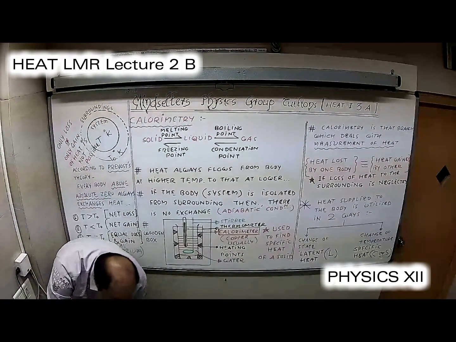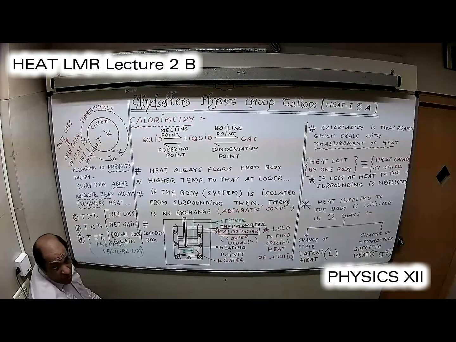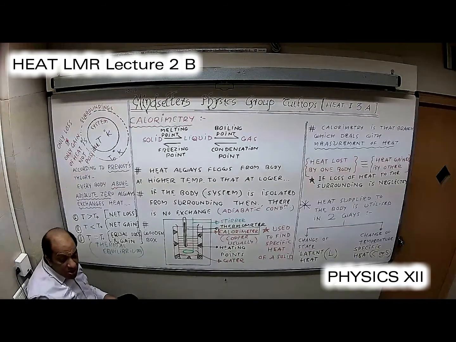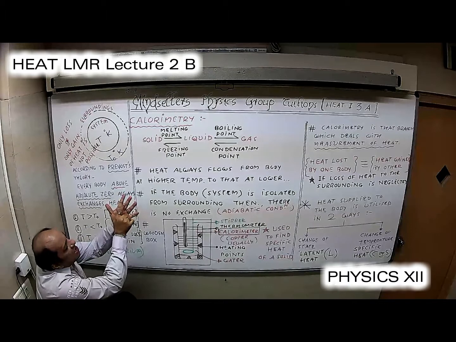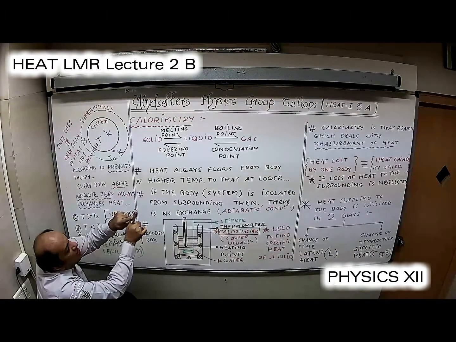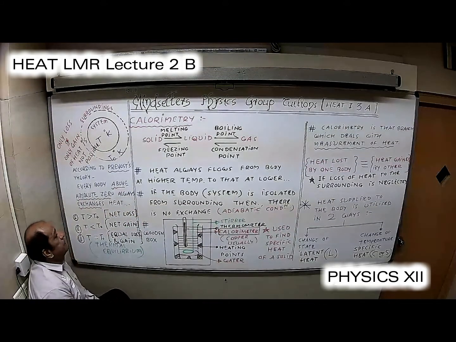Now we are starting with the third part of heat section 1. Heat is a unit and it is not a chapter. Heat is a branch of physics. We have got a total of 6 branches in 11th and 12th: mechanics, heat, sound, light, electricity, magnetism and modern physics. So heat is a branch, and in that there are several chapters.